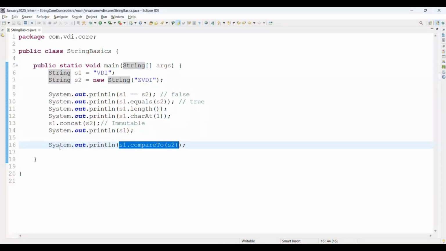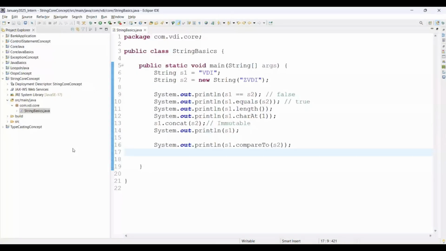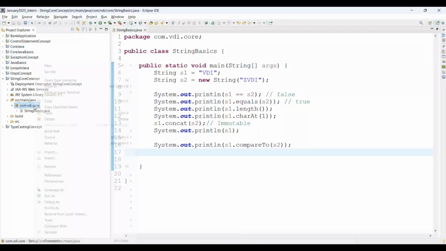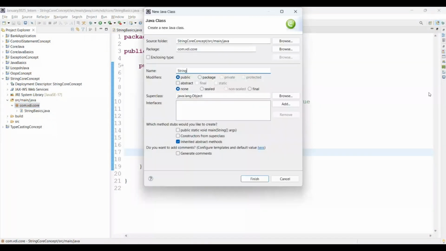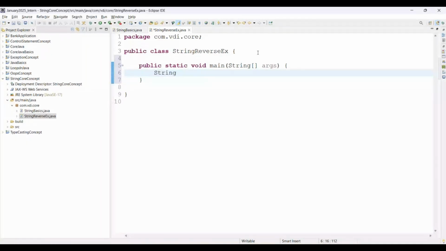Now coming to the next question. We are going to write a program to reverse a string without using any inbuilt function. That's why I'm creating a new Java class, and here I am writing the program StringReverseExample. Then, which method? Main method. Now we have a string name equal to, we'll give here the name as VDI, right? The reversed string is what we are expecting.